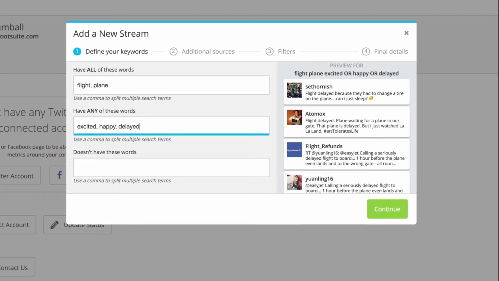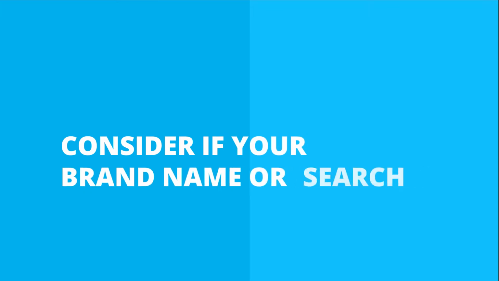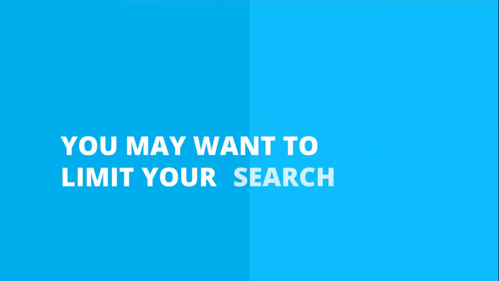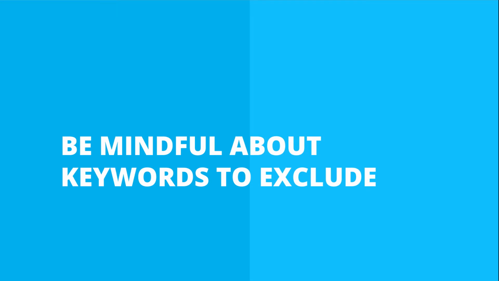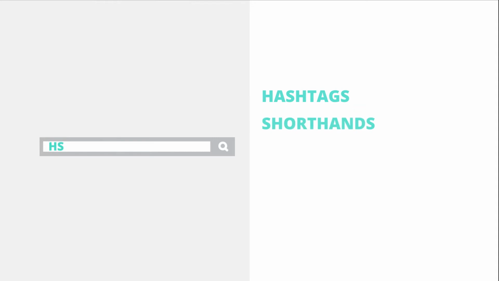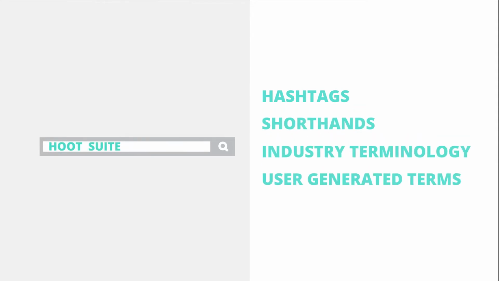To combat this, there are a few best practices to keep in mind when defining the search parameters of your stream. Before you begin, consider if your brand name or search term has a broad meaning, or means something else in a different language. If that's the case, you may want to limit your search to your language only, and be mindful about keywords to exclude from your search. Next, do some preliminary research. Are there common hashtags, shorthands, industry terminology, or user-generated terms used to describe your brand? Incorporating these into your search parameters will yield more accurate results.